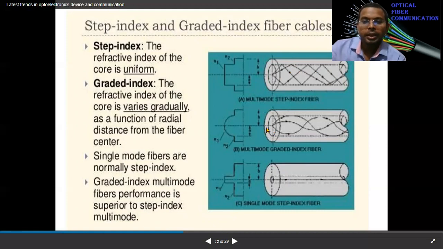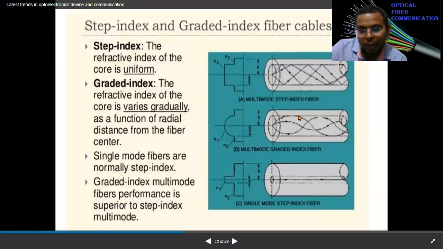But in the graded index fiber, because the refractive index of the core is gradually decreasing up to the core-cladding interface, when light comes inside the core center axial line, it gradually bends by fulfilling Snell's law, and its ray diagram becomes smooth. Finally it gets totally internally reflected at the core-cladding interface.